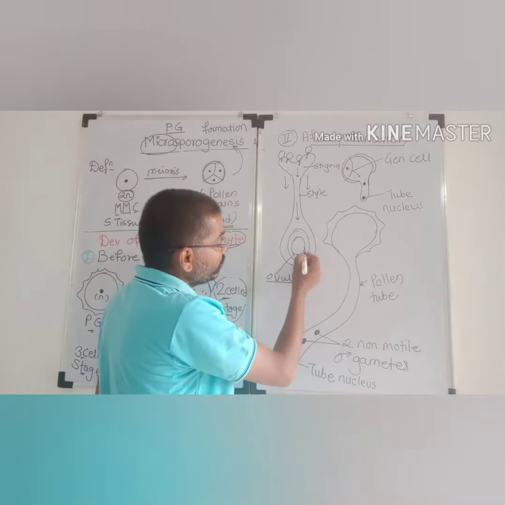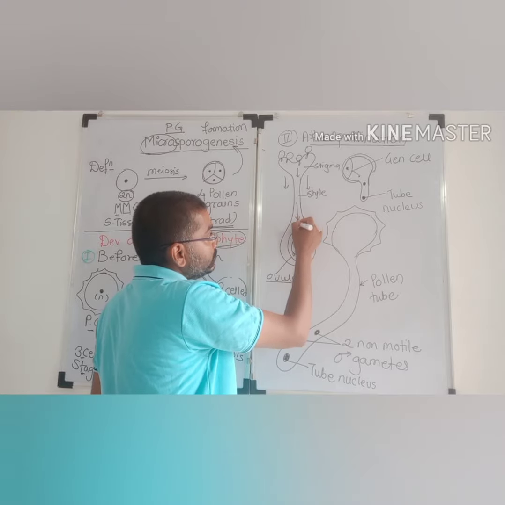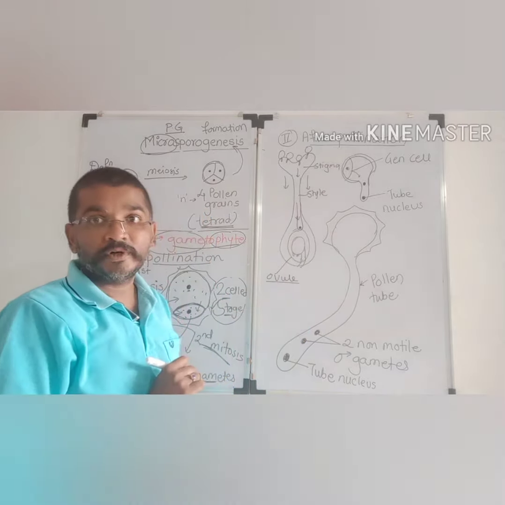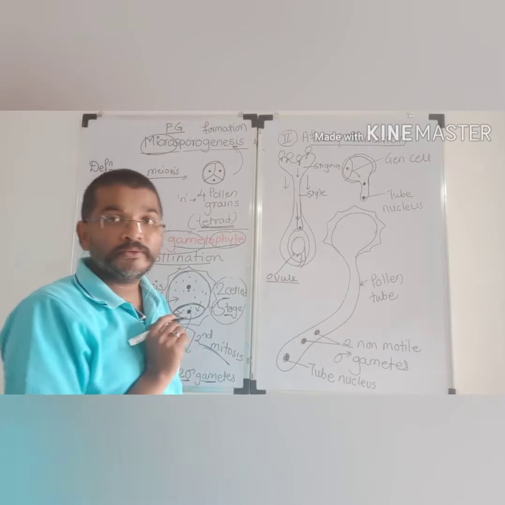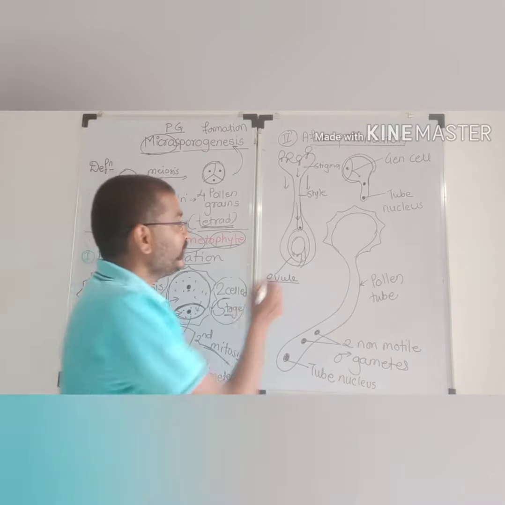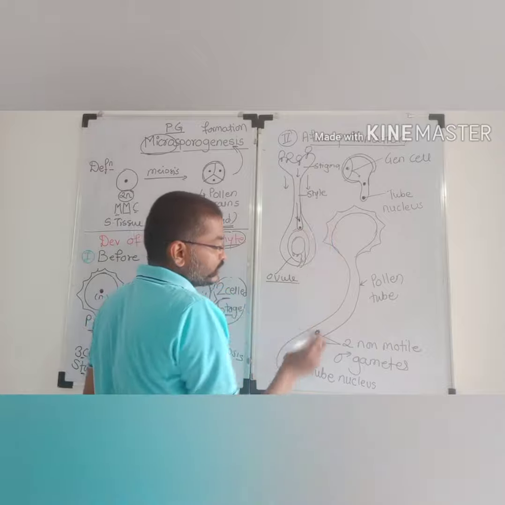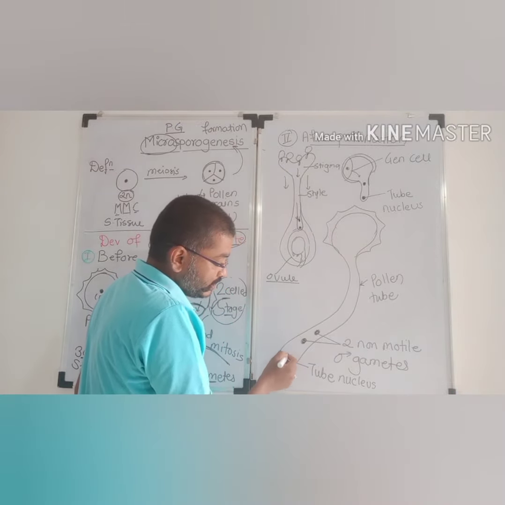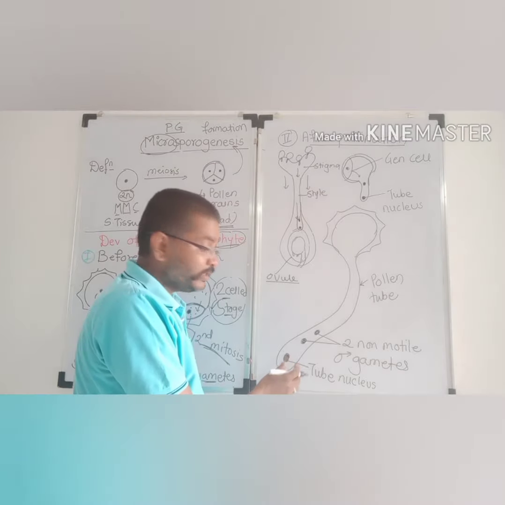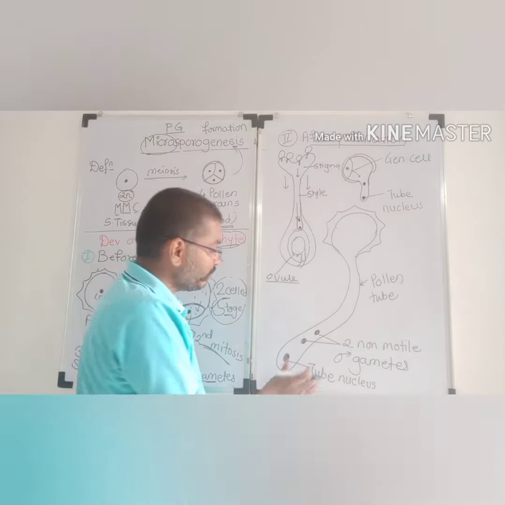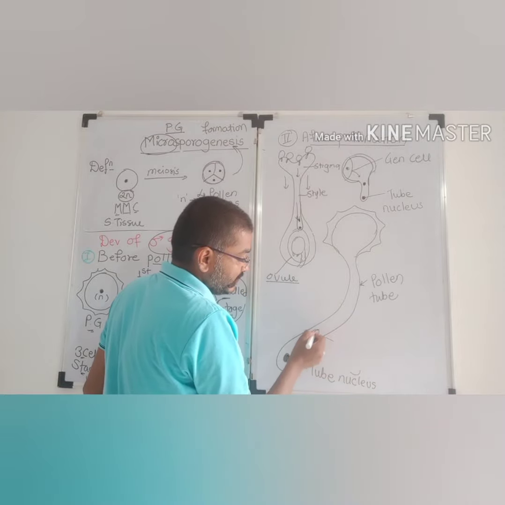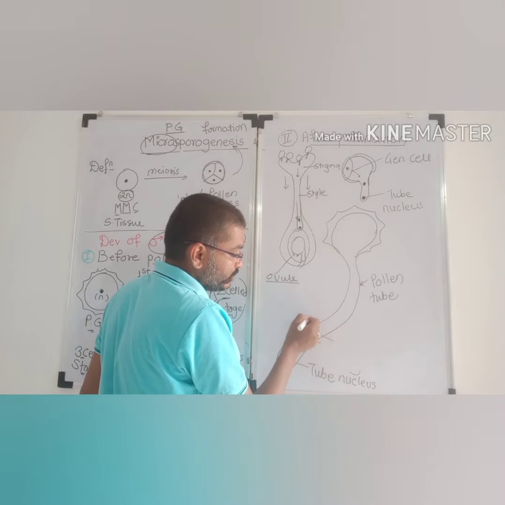When this pollen tube comes close to the female gametophyte, towards the ovule, at that time this is the generative cell nucleus. Imagine the tube nucleus inside the pollen tube, now very close to the female gametophyte, and here is the single generative cell nucleus, which is also haploid.